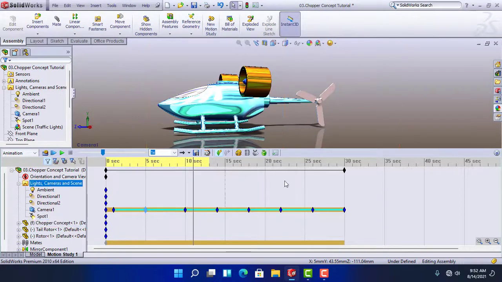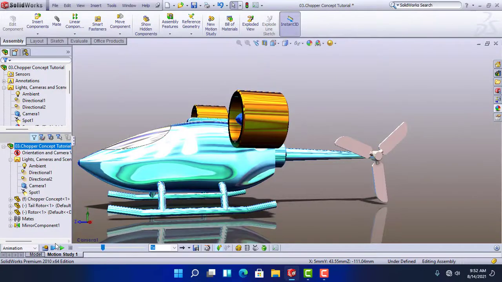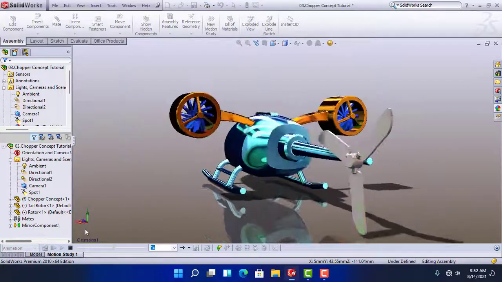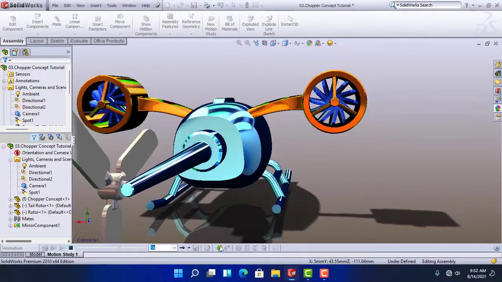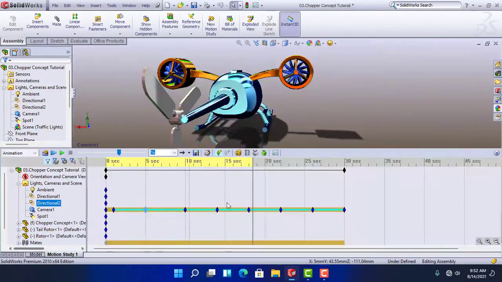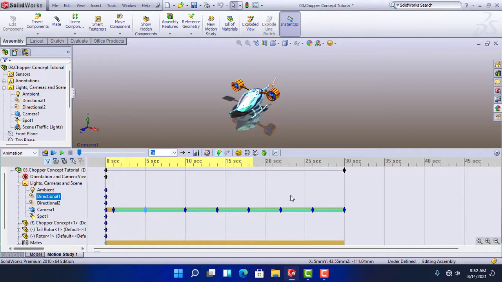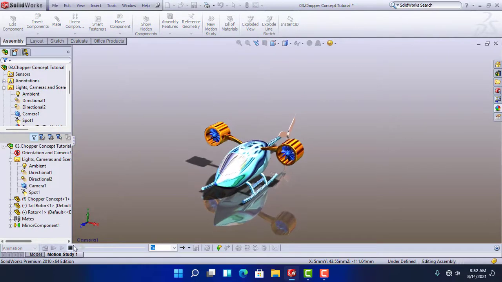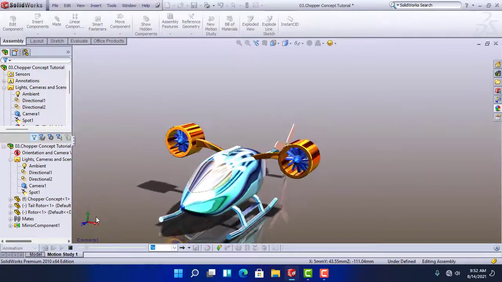Yeah, let's calculate it again. Go to the first frame and display. Now that looks cool.